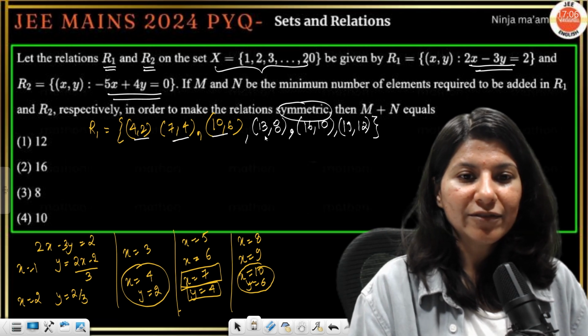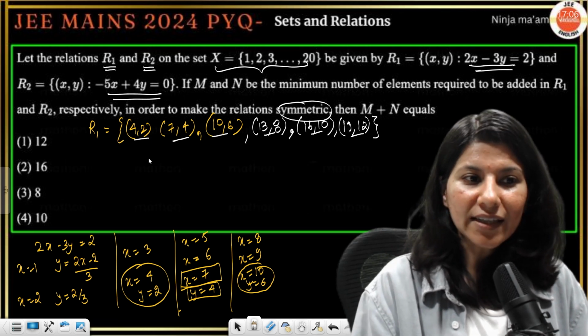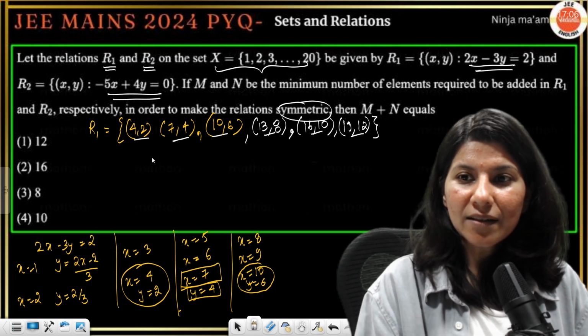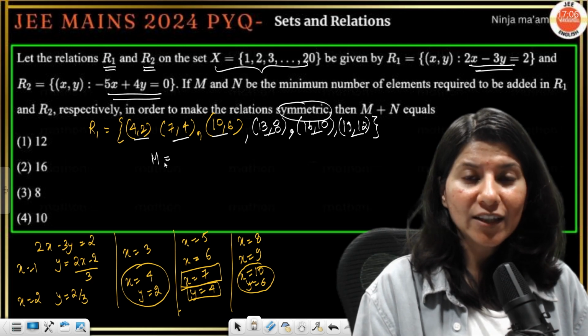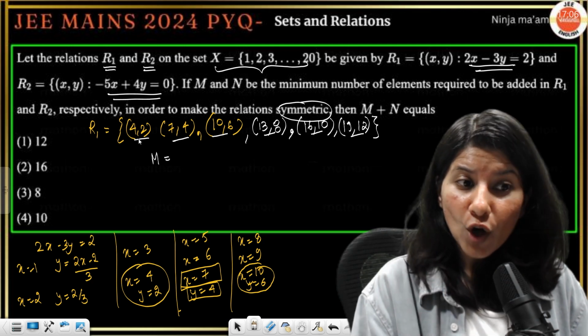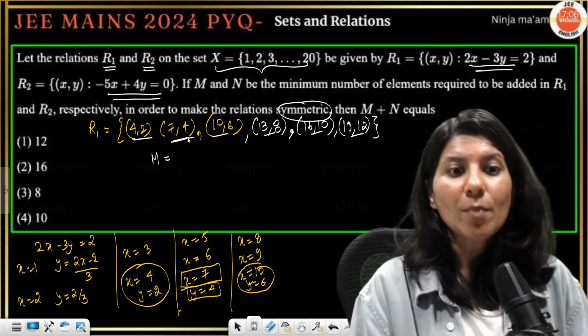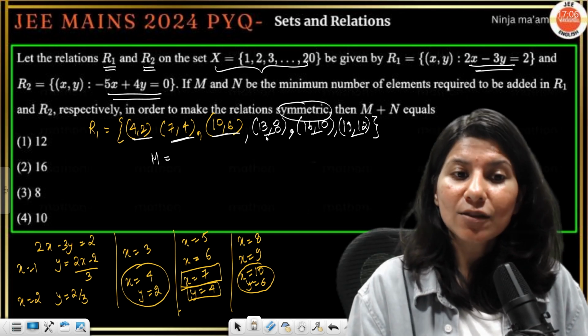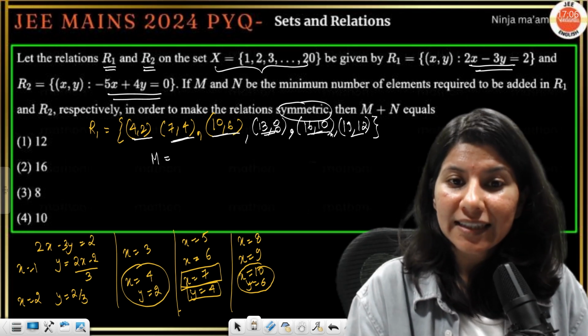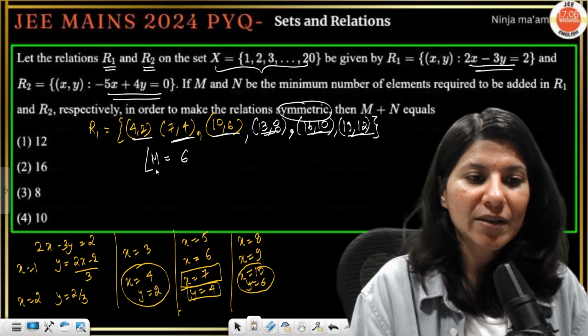1, 2, 3, 4, 5, 6. Obviously. So how many ordered pairs should I add to make it symmetric? 4 comma 2 is there, 2 comma 4 should also be there. 4 comma 7 should also be there, and 10 comma 6, so 6 comma 10, 8 comma 13, 10 comma 16, right? So m will be equal to 6 clearly.